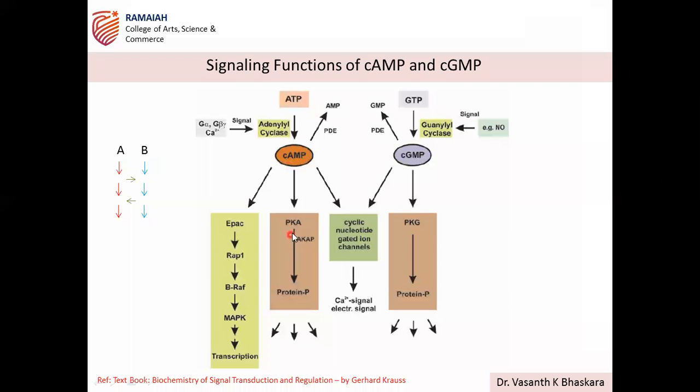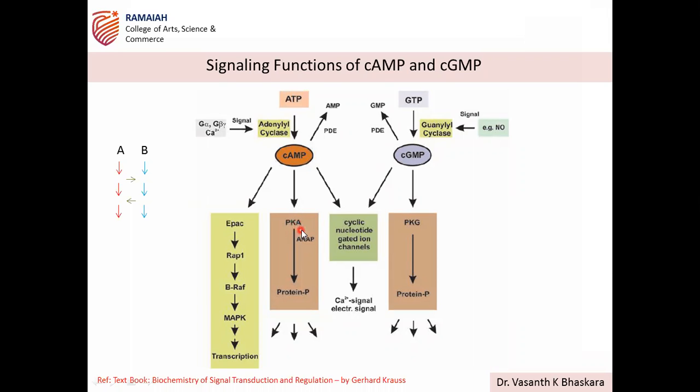PKA, you know already, right? PKA is a very important kinase that is associated with cAMP. This is also known as cAMP dependent protein kinase. Already we discussed PKA, PKB, PKC.